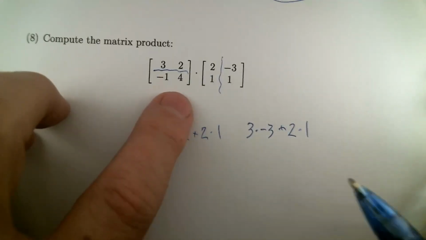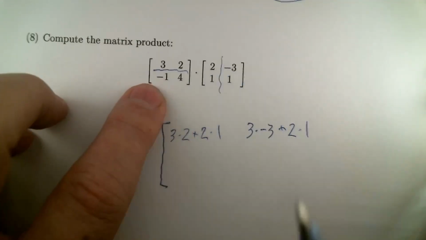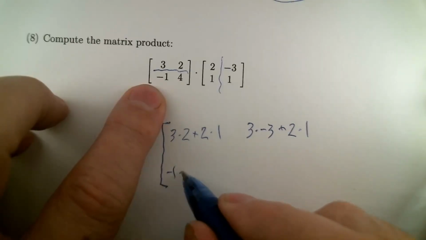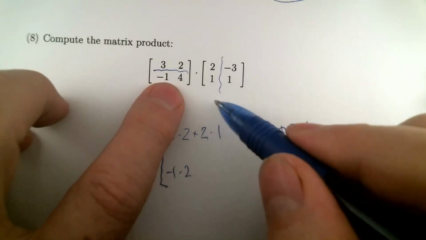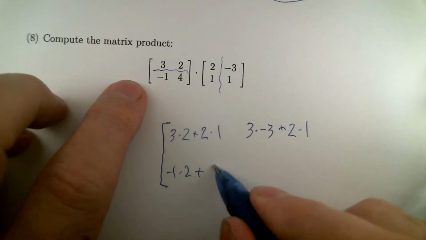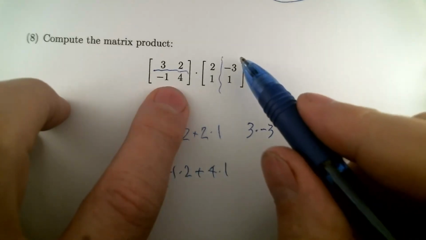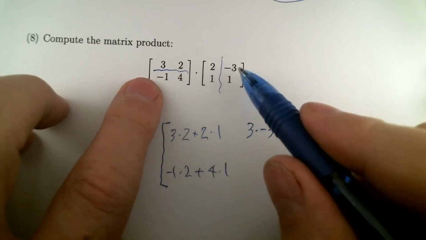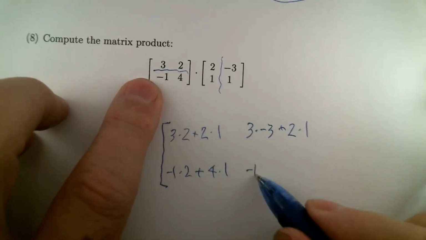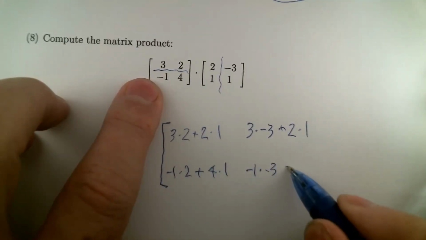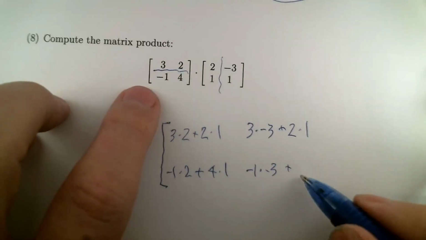The second row with the first column, we get minus 1 times 2 plus 4 times 1. And the second row with the second column, that's minus 1 times minus 3 plus 4 times 1 again.